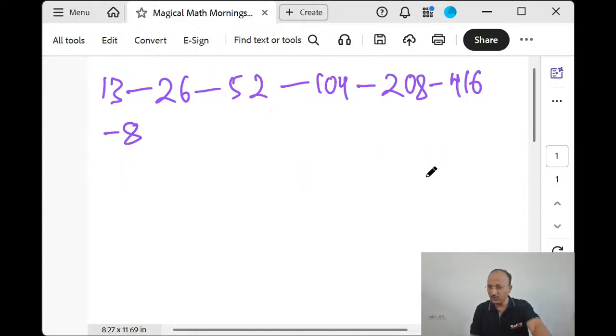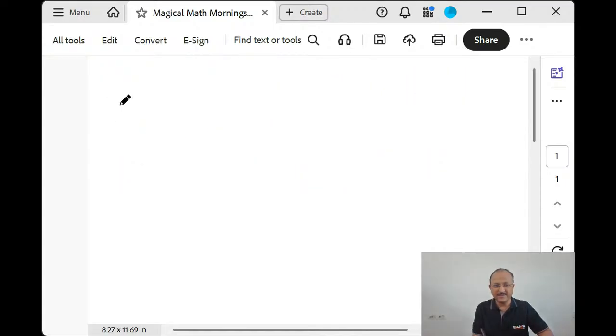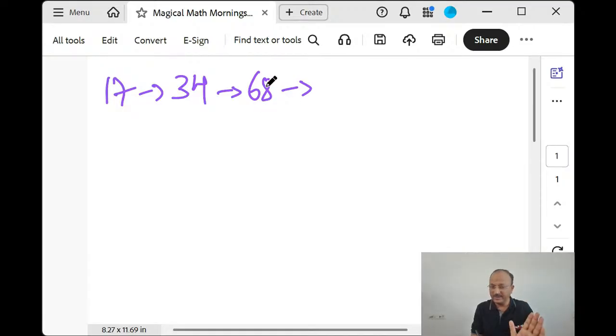16 is not required. But when you practice for 17, yes. 17 twos are 34. We will not think 17 twos are 34. We'll think in the concept of 17 doubled, we get 34. Then we get 68. Whenever a bigger number comes, 60 doubled is 120, and 8 doubled is 16.